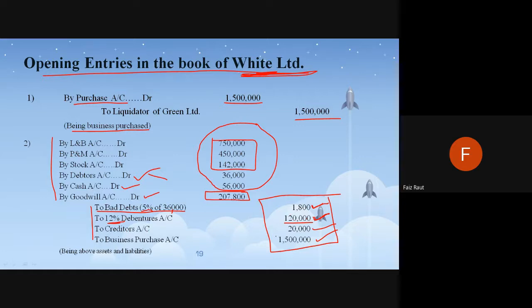Creditors same, business purchased same, 15 lakhs. So the difference of this will be put in goodwill. If suppose this is more and this is less, then to shareholders account we'll put it here. That means it will be a loss.